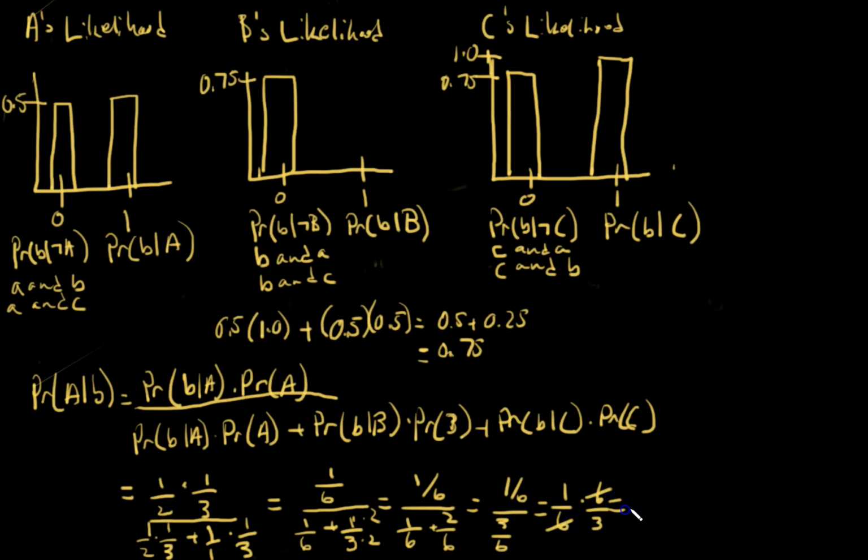These would cancel, so that's equal to 1/3. Okay, so the probability that A would be pardoned, knowing that B would be executed, is 1/3.